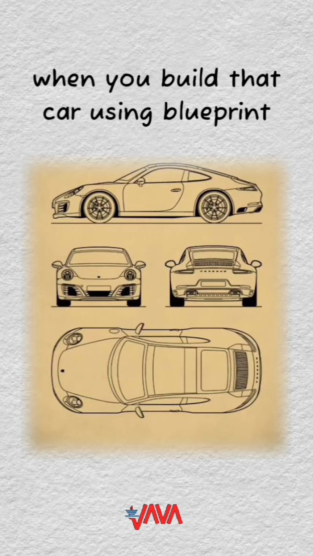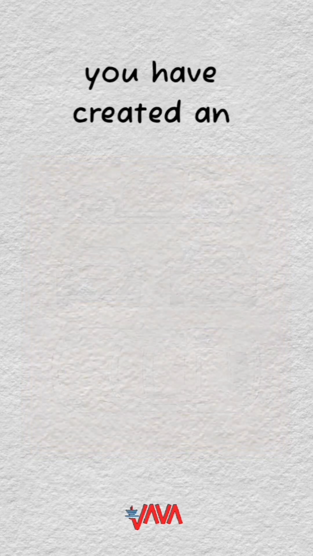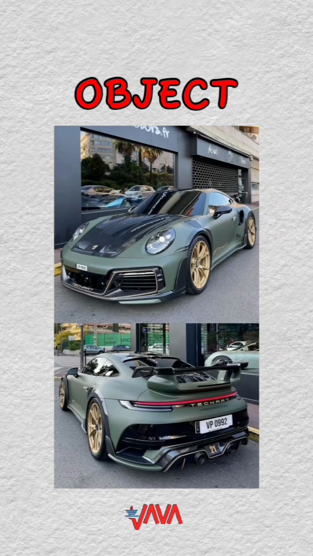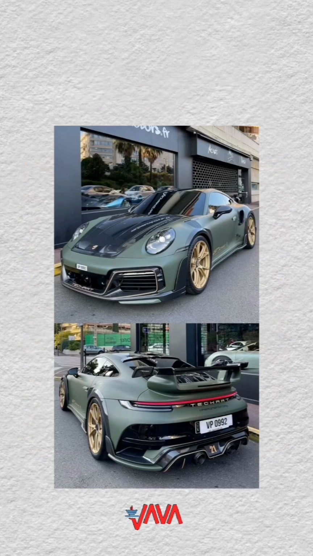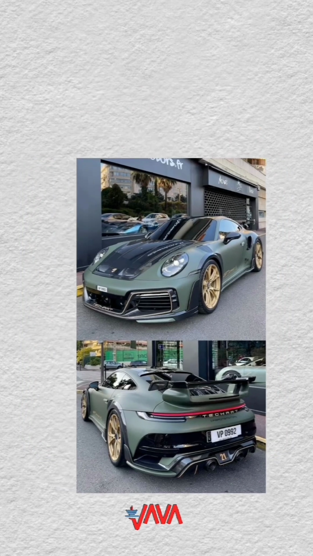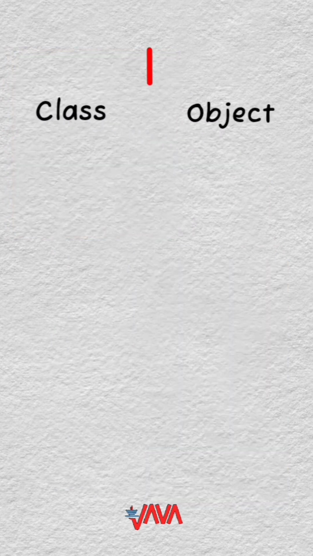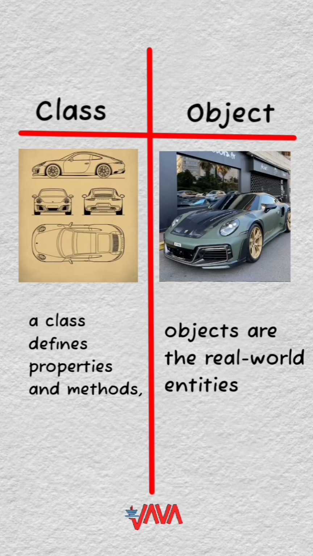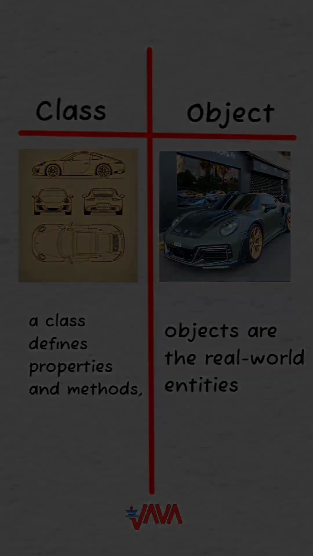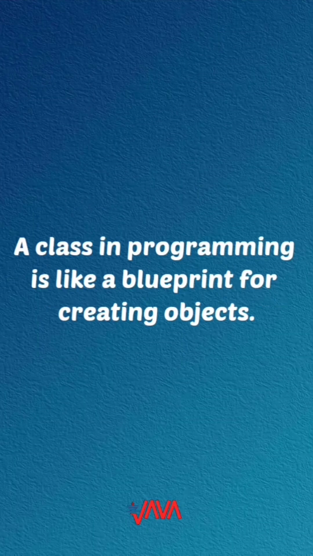When you build a car using that blueprint, you've created an object. So, when you see an actual Porsche driving down the street, that's an object created from the car blueprint. In Java, a class defines properties and methods, but objects are the real-world entities that interact with each other in your program.